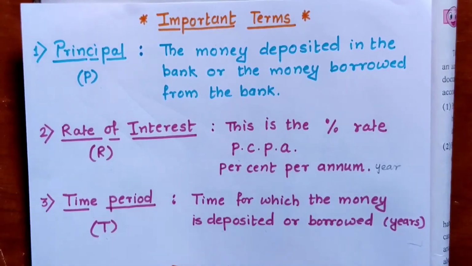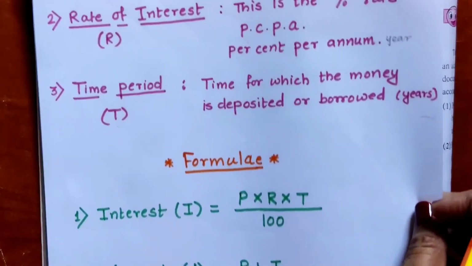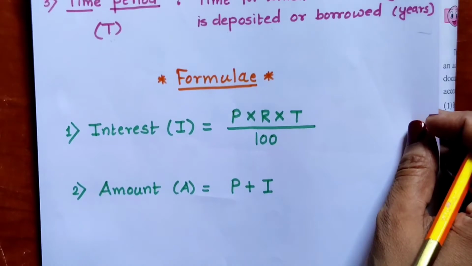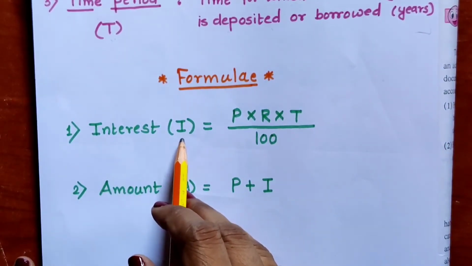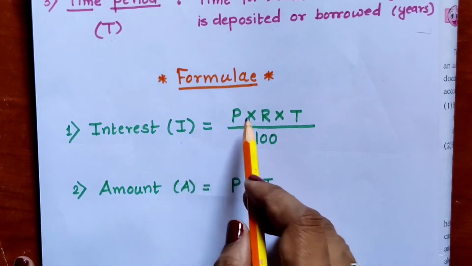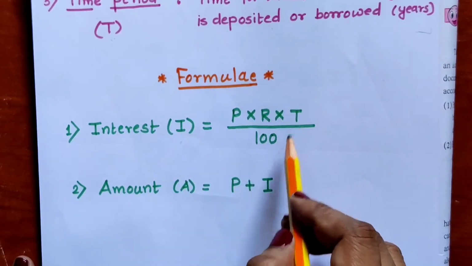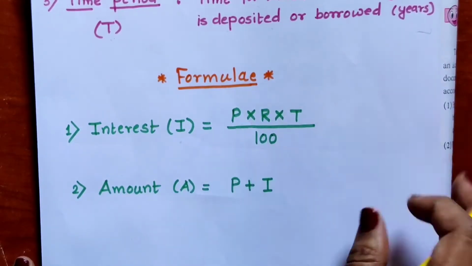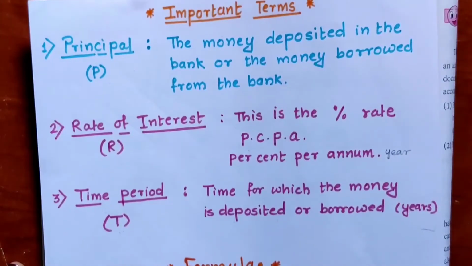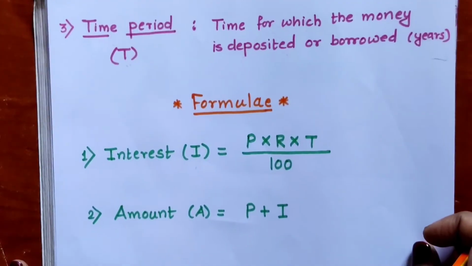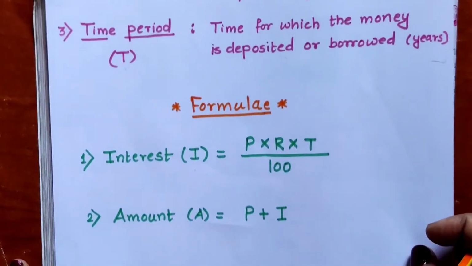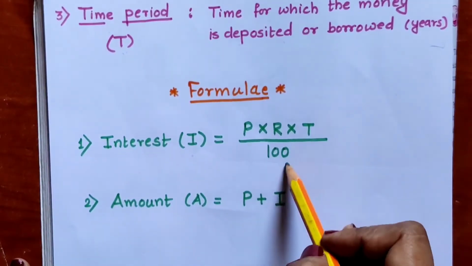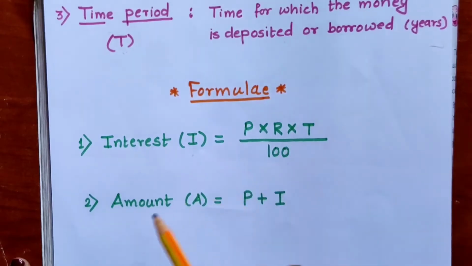Now we should know the formula for calculation of interest. Interest is denoted by letter I. The formula is P into R into T upon 100. What is P? P is the principal. Just now we have seen the meaning of principal. R is the rate of interest. We have seen the meaning of rate of interest also. And T is the time period. Upon 100 is there.